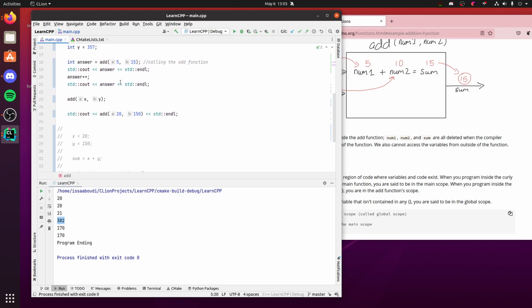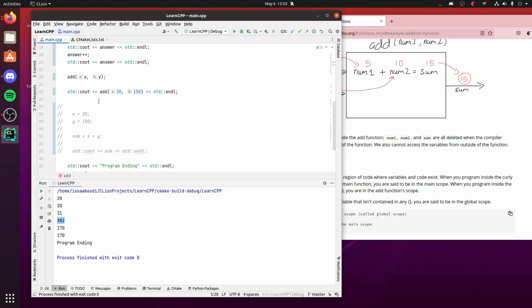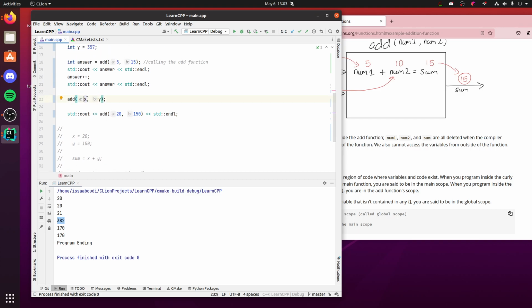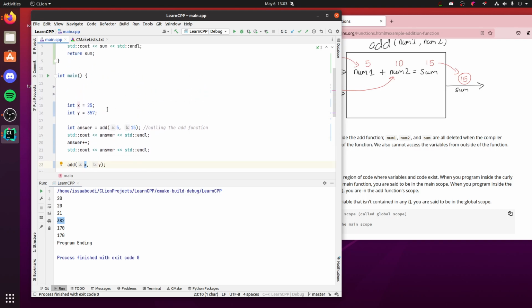It's a little tricky, and eventually we're going to get to this idea of pass by value, pass by reference. That's kind of beyond the scope of this video right now. But I want you to be aware that this variable itself isn't becoming a. It's being copied to a.